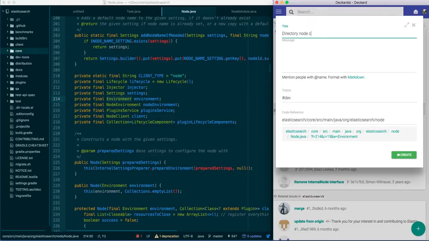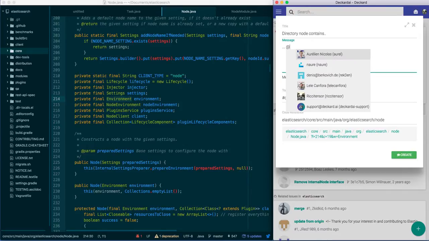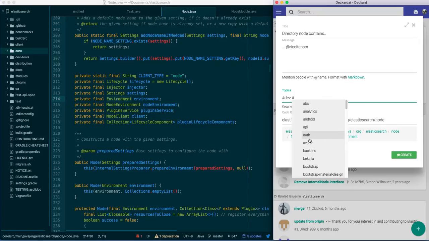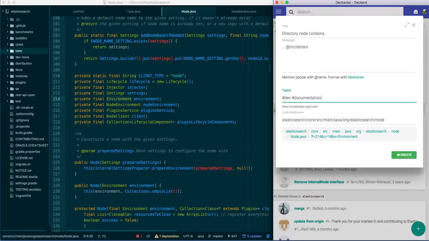Directory node contains, I don't know what exactly, so I'm just going to put some dots here. I can also mention somebody that I believe should be able to see the message. I use the Twitter handle, and here I tag this message as documentation, like dynamic documentation.